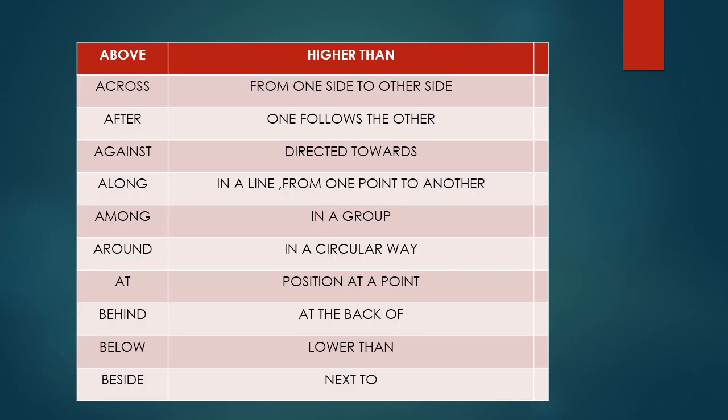Here is where you can use these words. Above is for a higher position; across is from this side to the other side; after is when one follows the other; against is directed towards; along is in a line or from a point; among is in a group; around is in a circular way; at is a particular position; behind is at the back of; below is lower than; beside is next to.